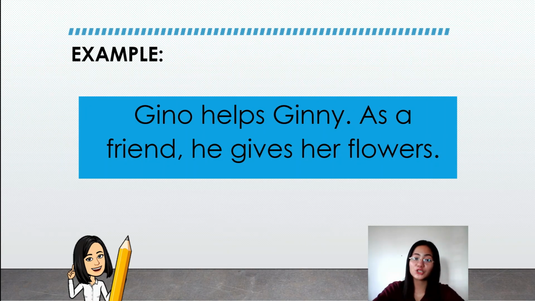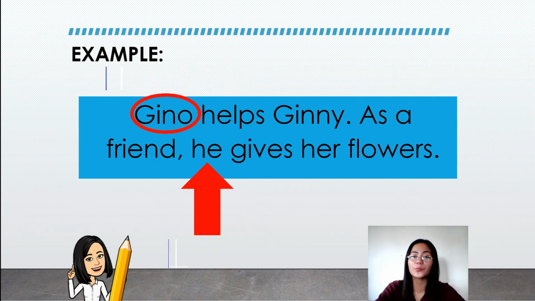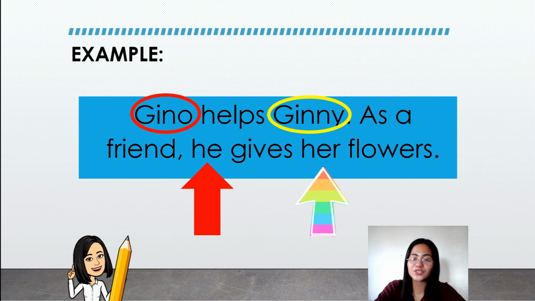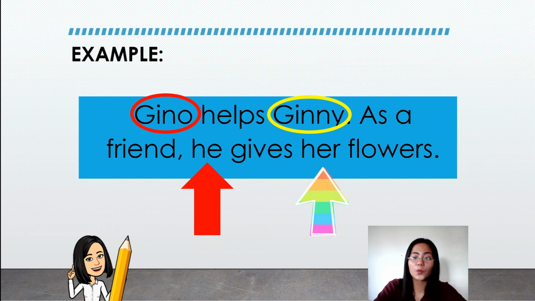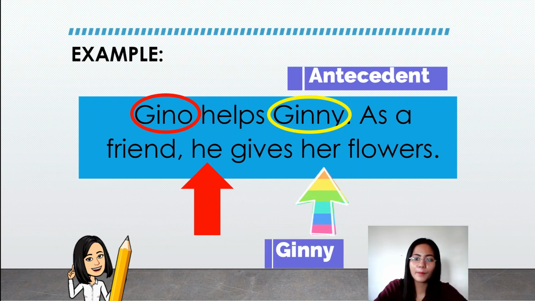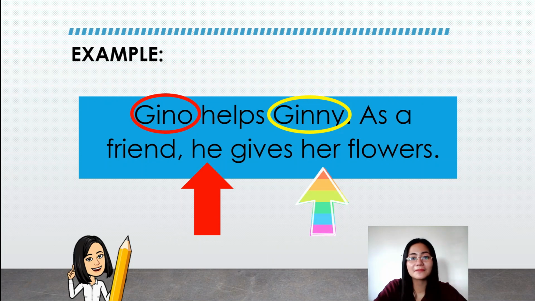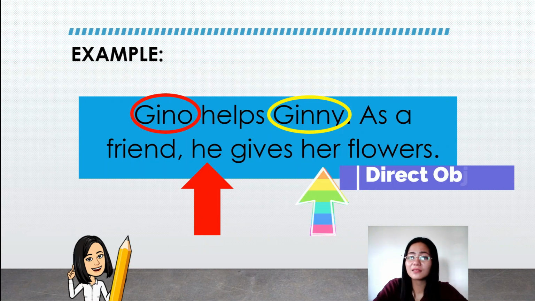Another example. Gino helps Ginny. As a friend, he gives her flowers. Now, in the first sentence, we have the subject Gino, which is also the antecedent of the pronoun he. Now we also have Ginny as the direct object in the first sentence since it answered the question whom. And also in the second sentence, we have her as referring to Ginny. But her is not the direct object in the second sentence, since we have here flowers, which answered the question what. What does he give her?